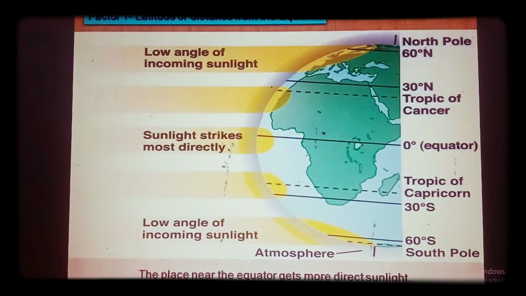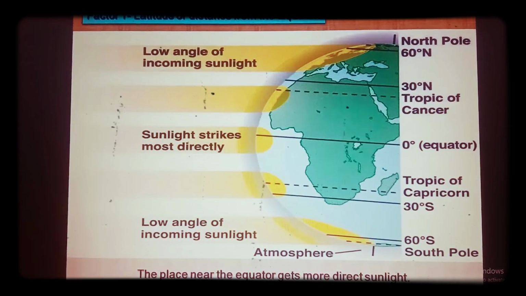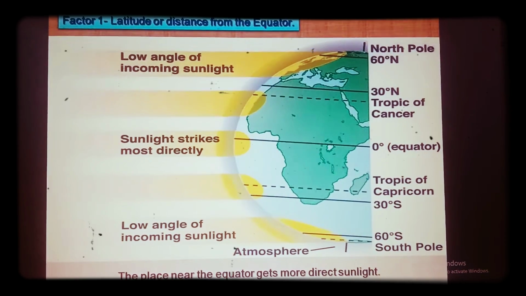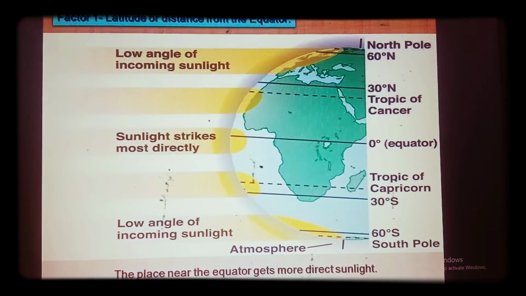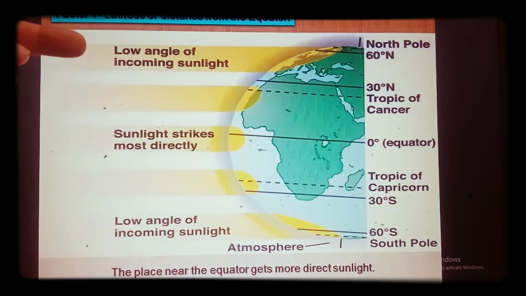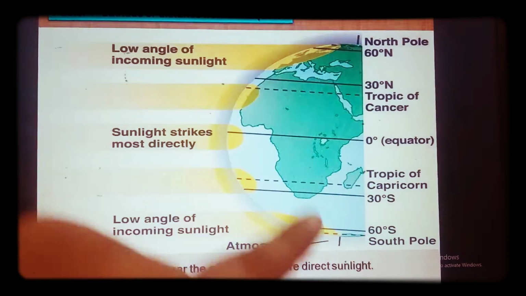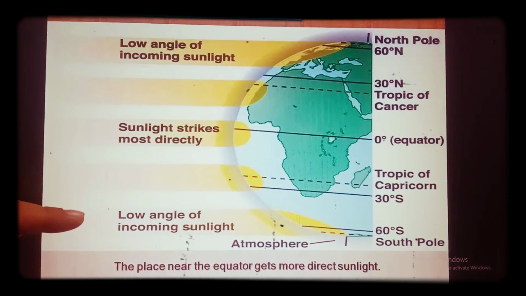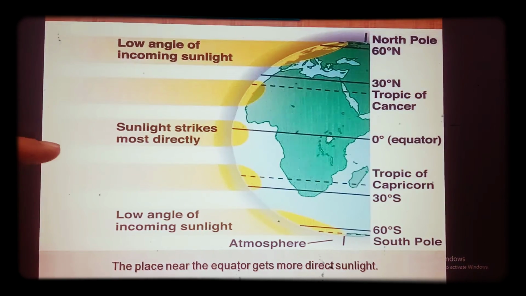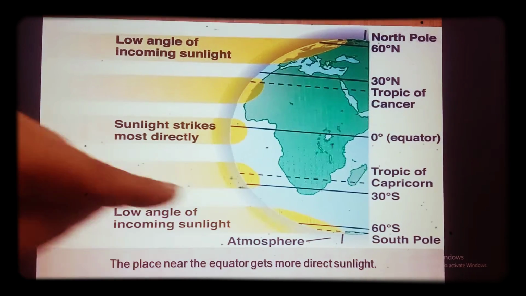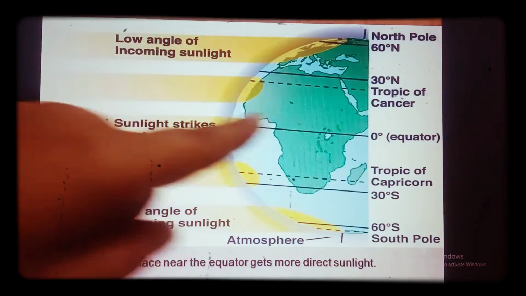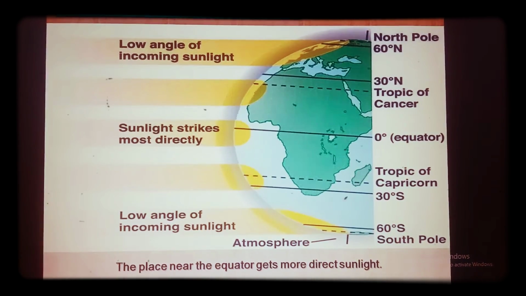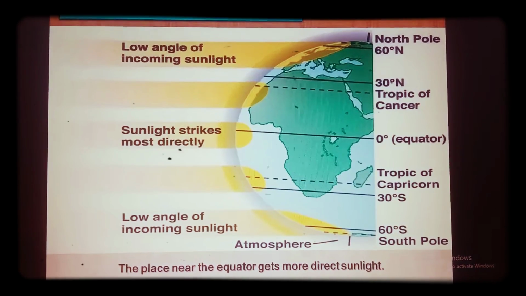Now, the first factor we will study: latitude or distance from the equator. Here you can see in this picture the lower angle of incoming sunlight on the north pole and on the south pole. You can see sunlight is not coming directly. It is on a slanting basis. Here on the equator you can see sunlight is coming directly. So the place near the equator gets more direct sunlight.